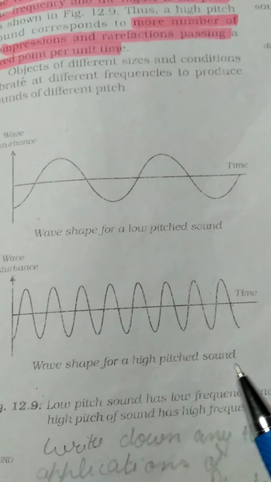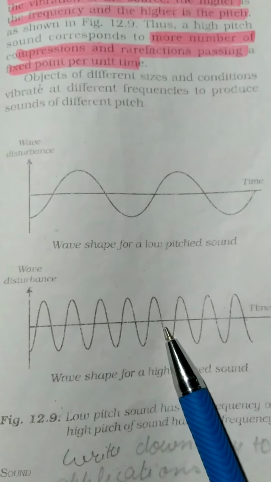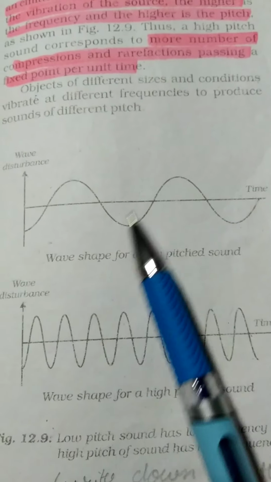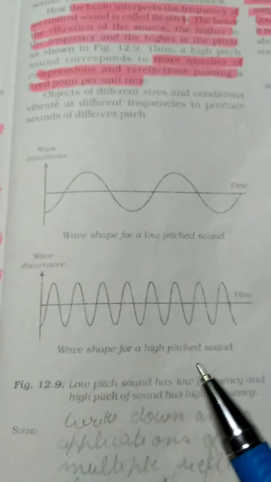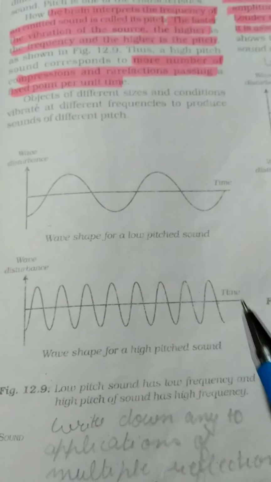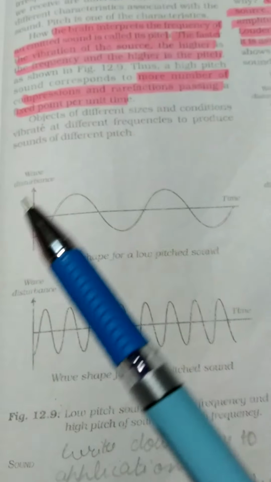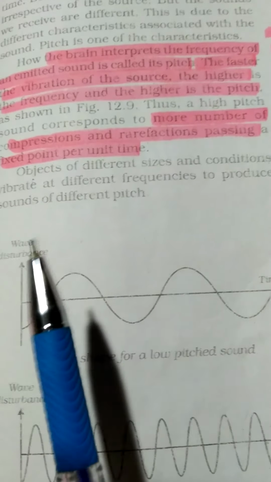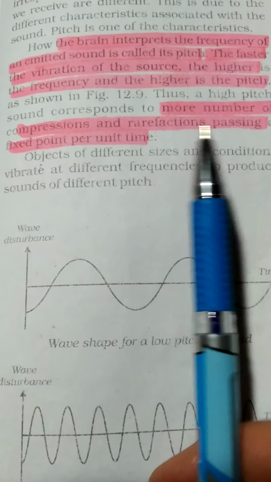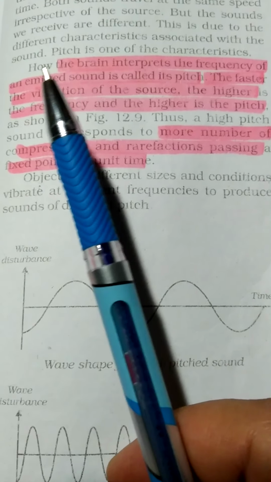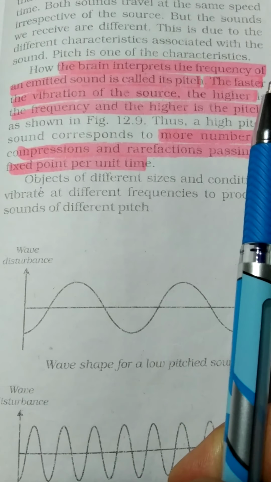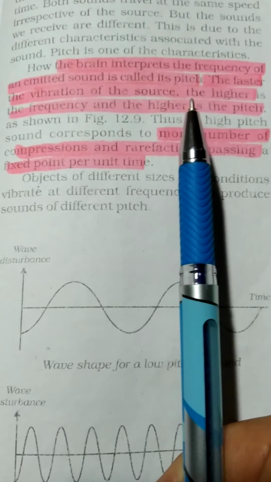Wave shape for high pitched sound. This is the wave shape for high pitched sound, and this is the wave shape for low pitched sound. You can see that this is the sound with high pitch and this is the sound with low pitch. See here, how the brain interprets the frequency of an emitted sound is called the pitch.